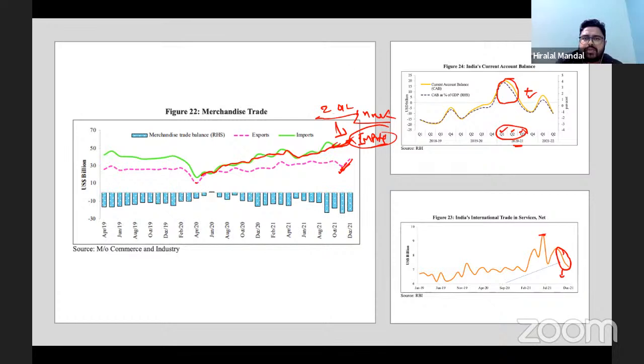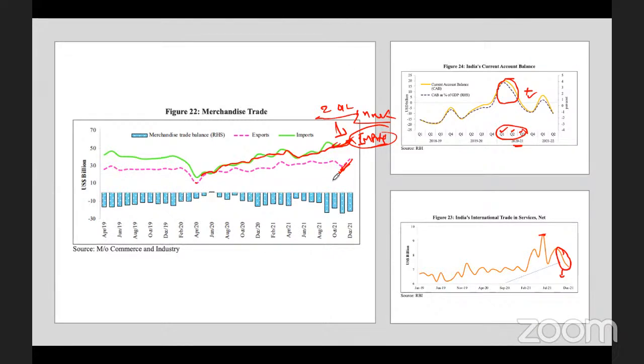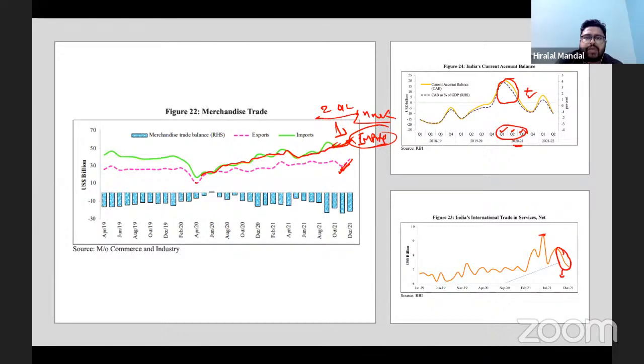The voice is coming from somewhere, and I don't have the option to unmute that. Yes, Deepak, I'm discussing the current account deficit. So the current account deficit point I am going to discuss.